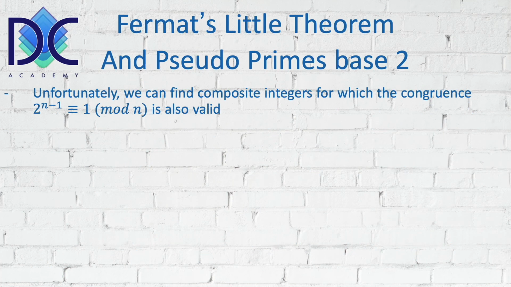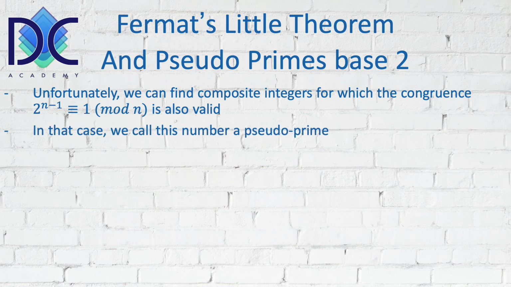Now, what about pseudo primes base 2? Unfortunately, we can find composite integers for which this congruence is also valid. When we find a composite integer which complies with this congruence, then we can say that this number is a pseudo prime.